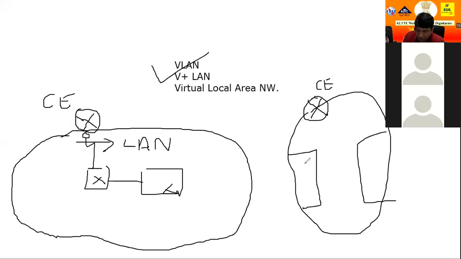In your campus, suppose it's a college campus, there are different departments. One department is the CS department, another is the mobile department, the electronic department. So there are different departments in the campus. Suppose the most important department in the campus is the account department.